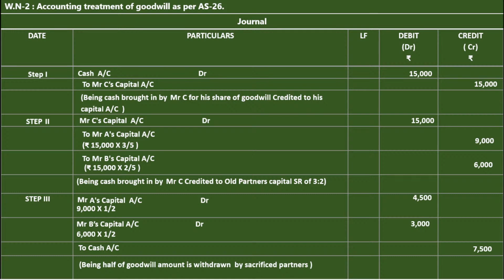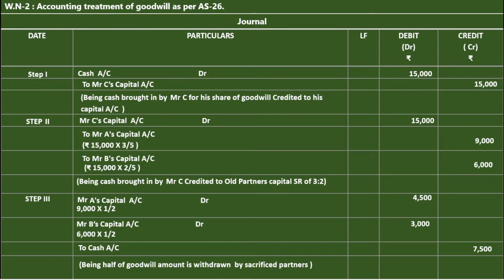If you are following this as per the American accounting system, when the new partner brings the cash for goodwill, cash is an asset, increase in the asset, debit. And that amount is added to C's capital account, increase in the capital, credit. Understanding or not? Okay.